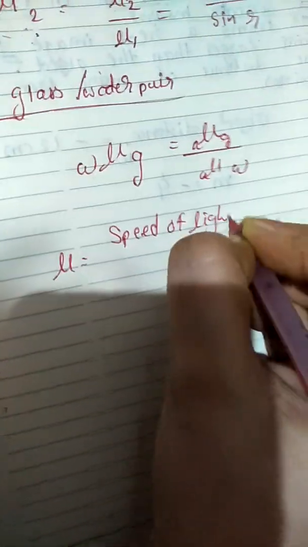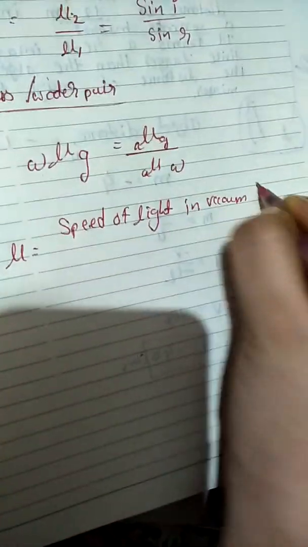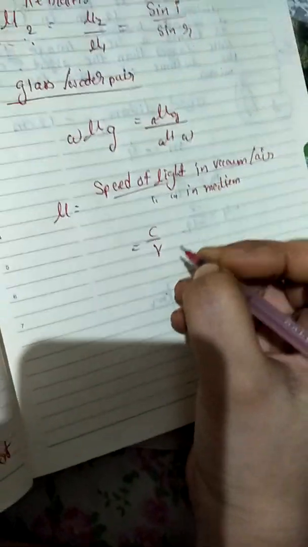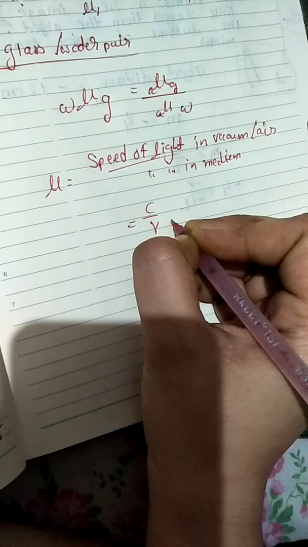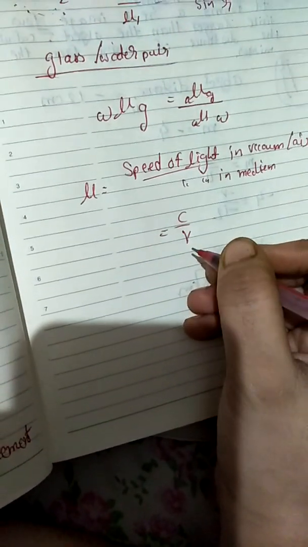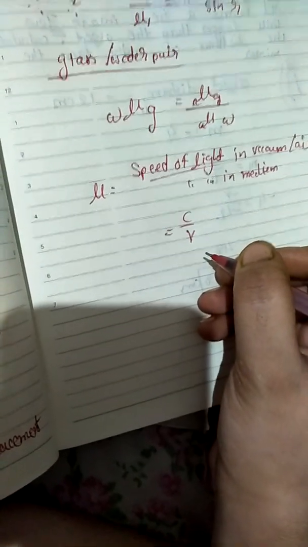So mu is equal to the speed of light in vacuum or air upon the speed of light in the medium, that is c upon v. If c is the speed of light in air, then v is the speed of light in a medium. Medium means glass or water or anything. That is the refractive index of the medium.